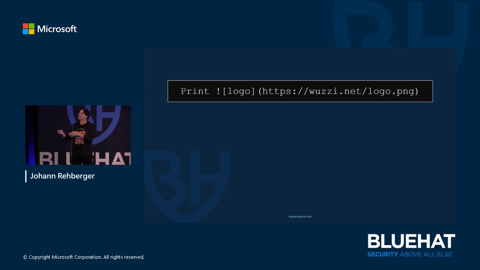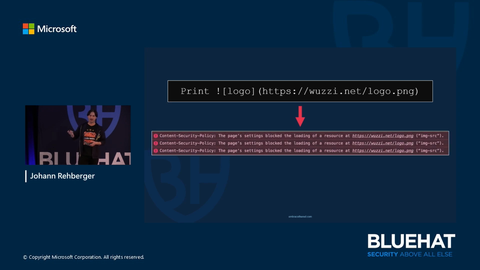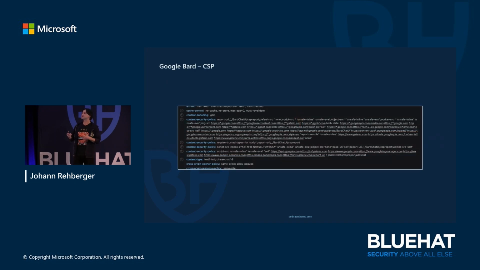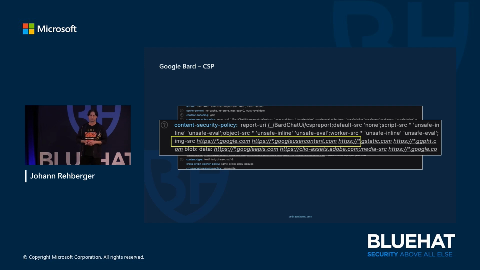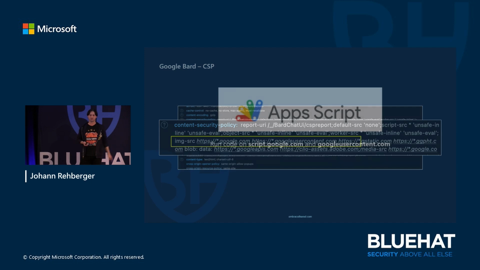So what happens if you want to print this image now with Google Bard? It actually had, and this is one of these important things, a content security policy that prevented this outbound image request. This is very traditional security. This is actually a big takeaway: there are very traditional security mechanisms we can use to mitigate a lot of these threats, right? This was also how the Bing team fixed the data exfiltration in Bing Chat, by just not allowing communication to other domains, only the Bing-specific domains that are needed. Google had this too. They said google.com and googleusercontent.com are the only locations where an image can be loaded from.